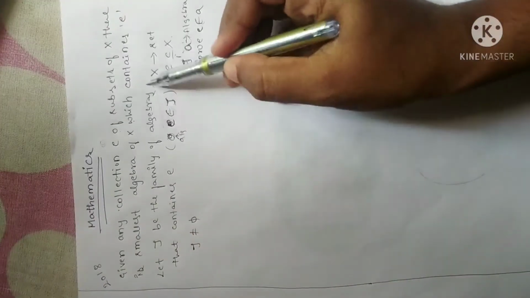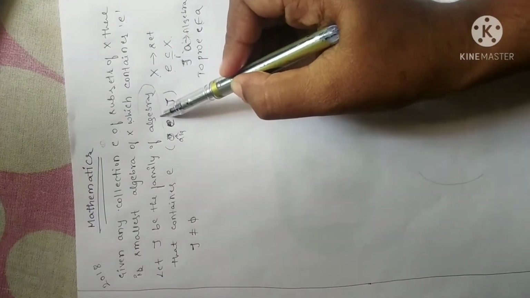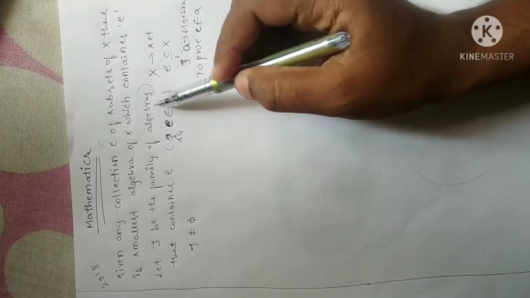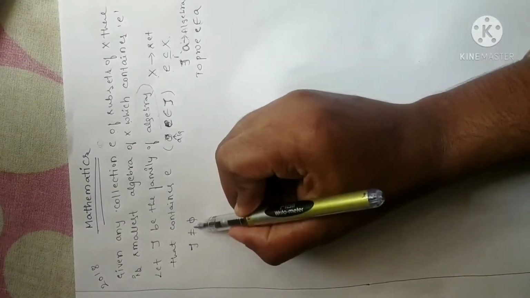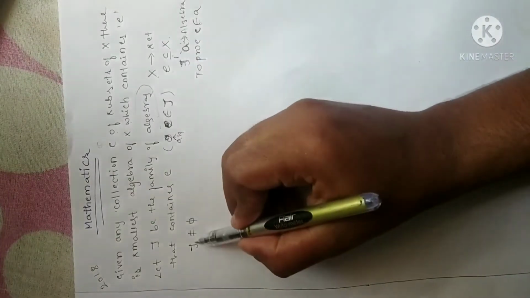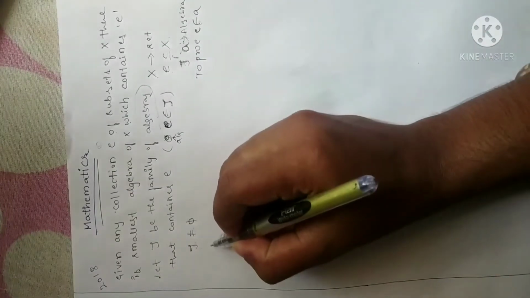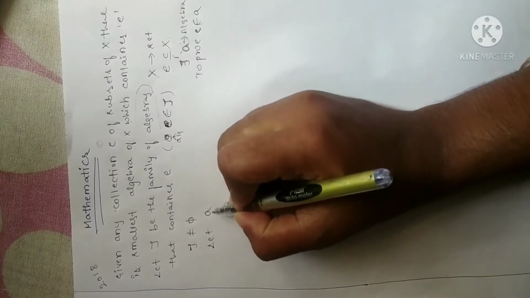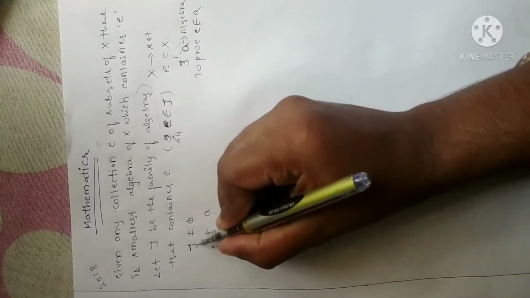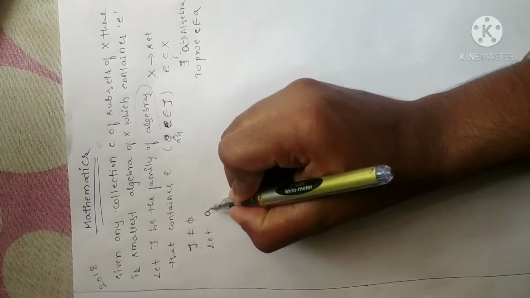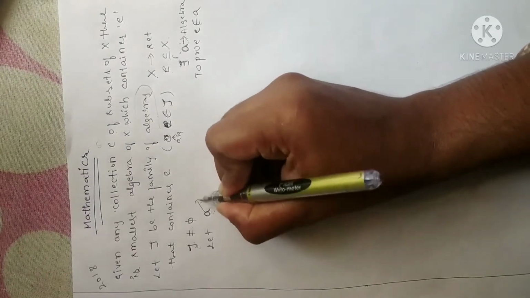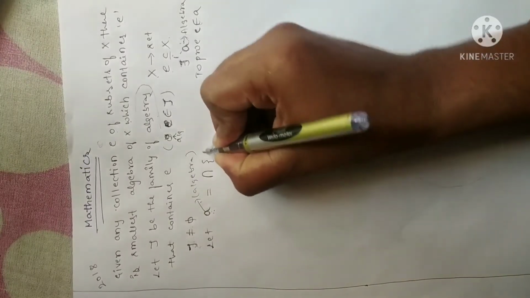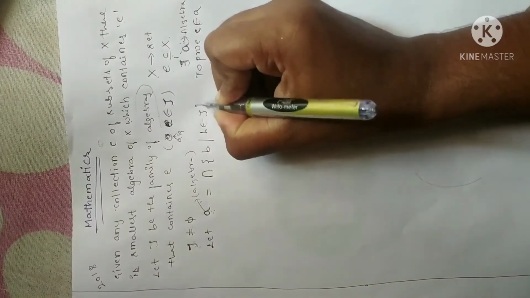Remember, since tau is an algebra, it is closed under complementation as well as closed under union, as per the definition of algebra that I have done in the first module. So suppose tau is not a null set, in the sense there exists some element in a given algebra, then let us take one of the algebras, small letter A. Small letter A is an algebra. Tau is a family of algebras in which there exist n number of algebras. So I have taken one of the algebras, say A. Remember, A is an algebra. Fine. A is an algebra such that which contains B. B is again in tau.